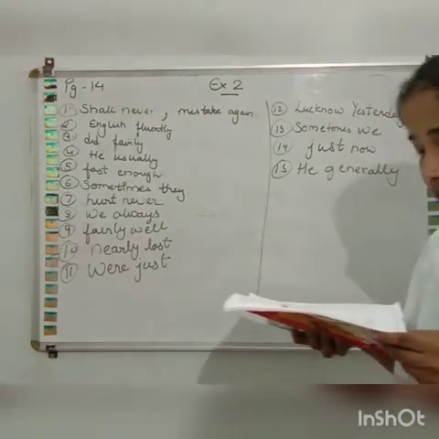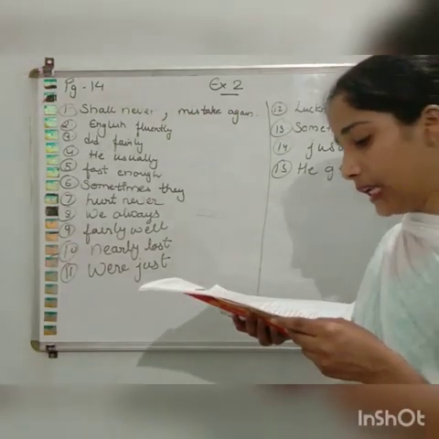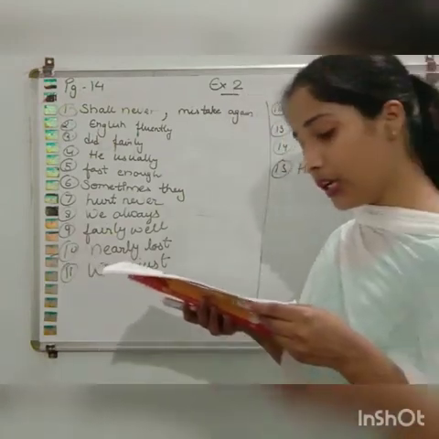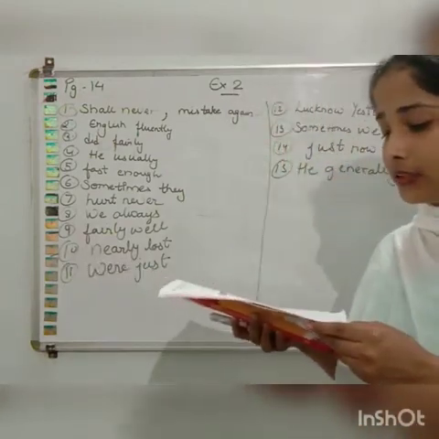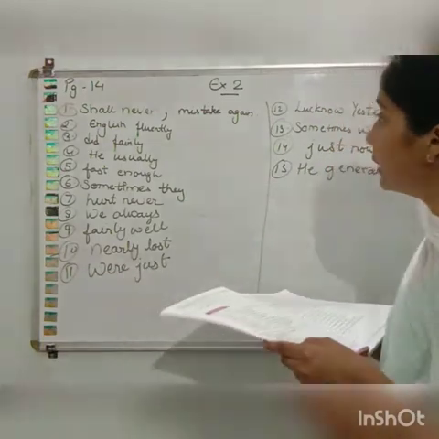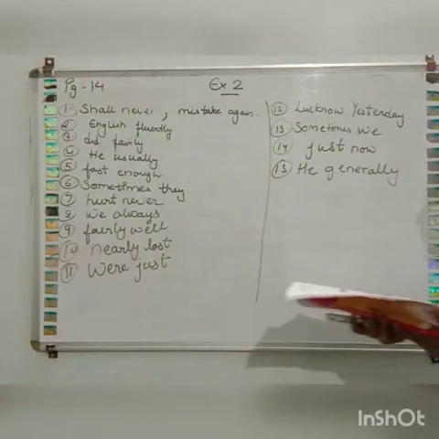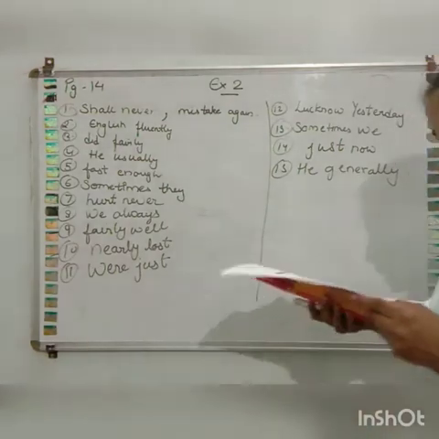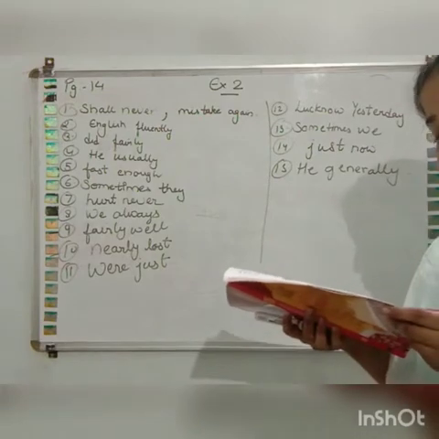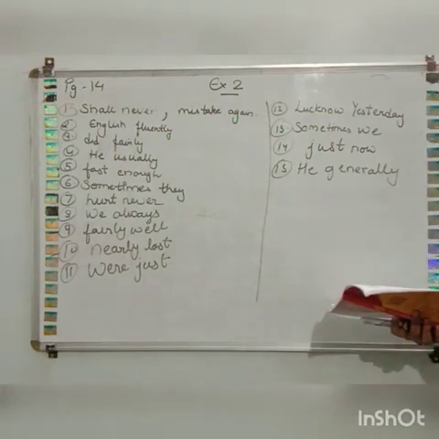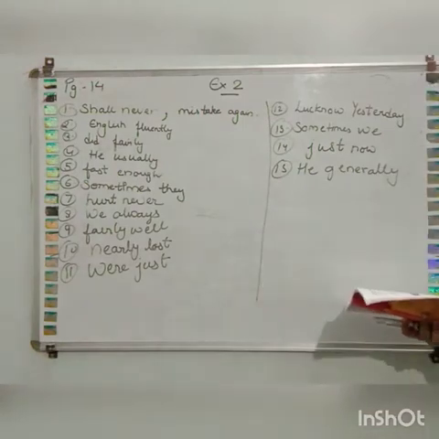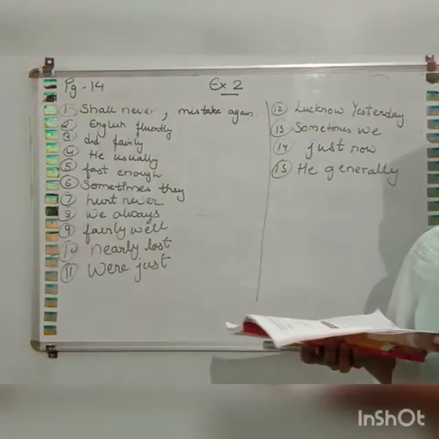Now the third one: she did well in the monthly test. And the adverb is fairly. So we will write: she did fairly well in the monthly test. Fourth one is: he comes home late at night. And the adverb is usually.